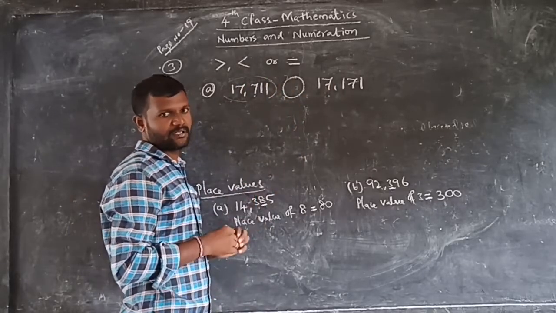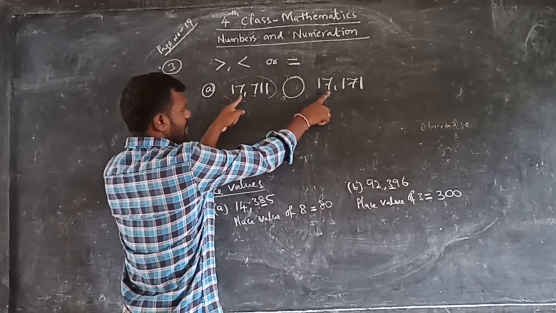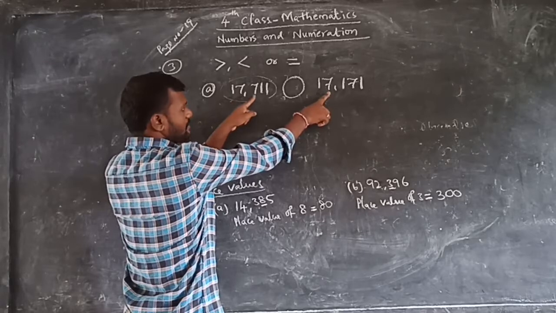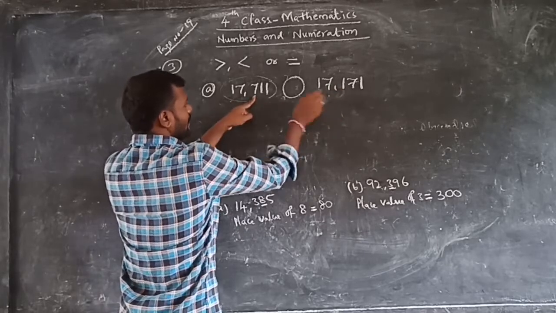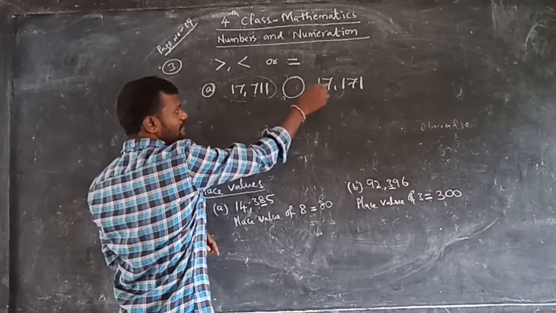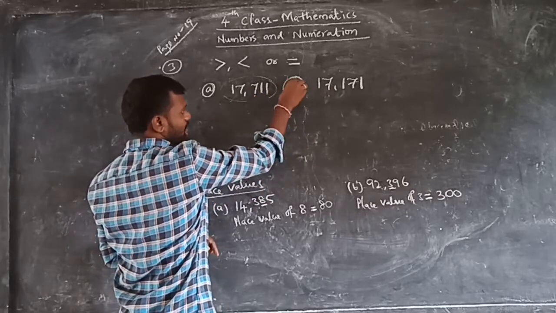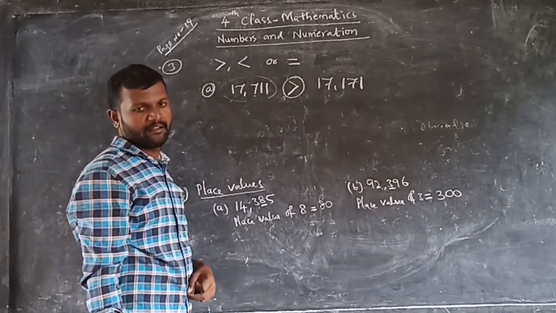Each digit you have to observe. First digit 1, first digit 1, same. 7, 7, these are also the same. Next third one, 7 and 1. These two are different. In this, 7 is greater. So this number is greater than this one. So use the greater than symbol. Okay. Next.